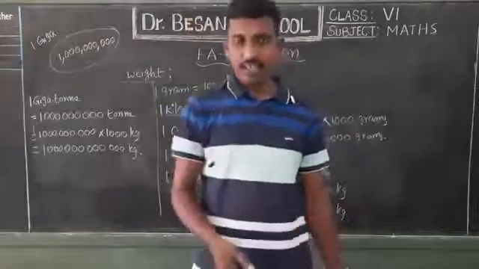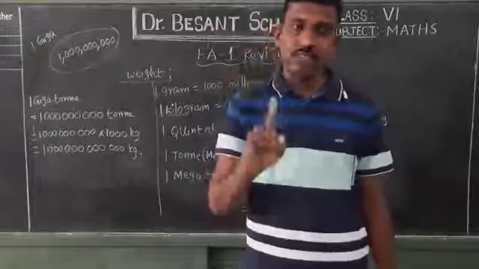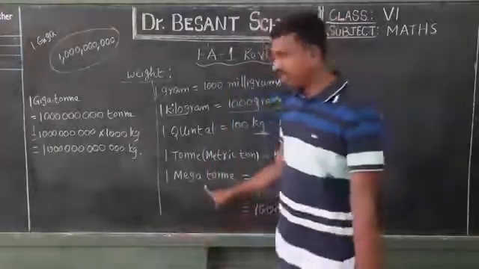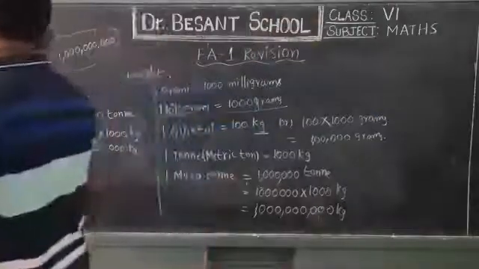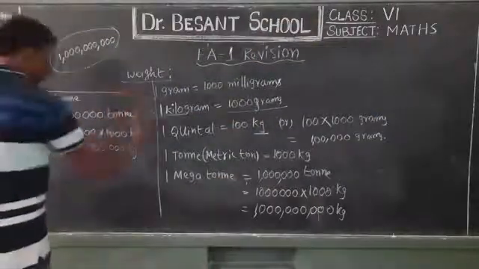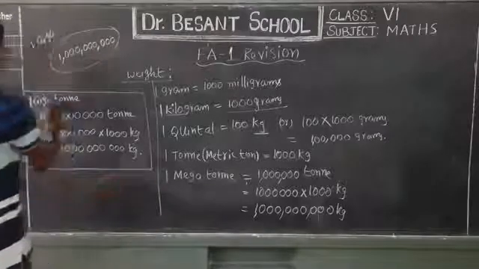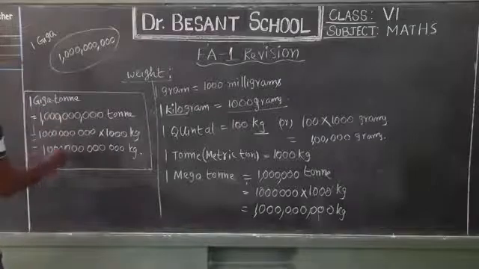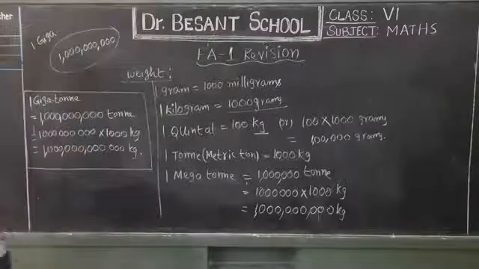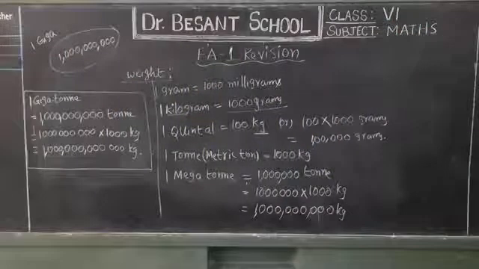But generally how do we know about giga? 1 giga means 1 followed by 9 zeros. You can say 10 power 9. Mega means 10 power 6. So 1 gigaton is equal to 1 followed by 12 zeros kilograms. If you want to write in tons, 1 followed by 9 zeros. That's it. Okay? Note it down. That's about the concept in weight.